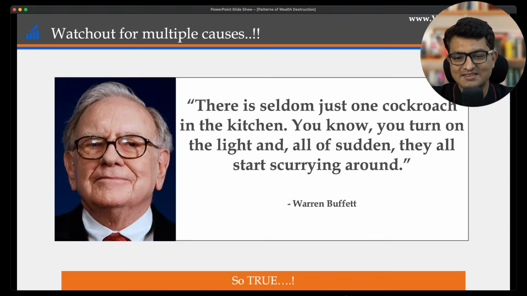Now, one more interesting thing here is on cockroach. Okay, what is cockroach effect? So, Warren Buffett has rightly said that there is seldom just one cockroach in the kitchen. You turn on the light and all of a sudden, all start scurrying around. Okay, so there is seldom just one cockroach. Usually all these patterns which we'll be talking about go hand in hand. So sometimes, the leverage will not be alone. There is a fundamental reason why there will be leverage.